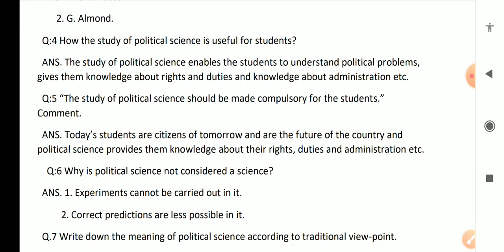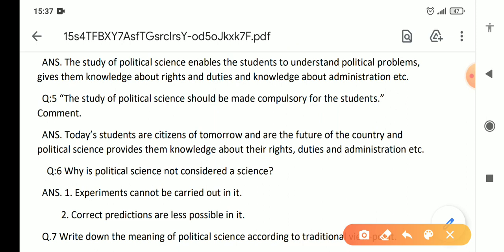And then question 5. The study of political science should be made compulsory for students. Comment. Now the answer can vary. It is up to you what you want to write. There won't be any wrong or right answer, but still we have to focus that today's students are the citizens of tomorrow and the future of their country, right?